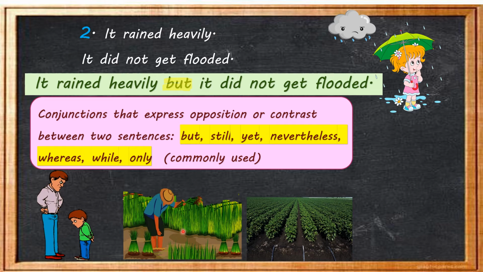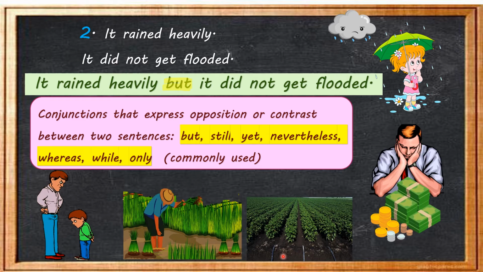Rice, this is a rice field. Rice needs plenty of water, whereas cotton needs black soil for growth, for cultivation. Now children, what are the two different ideas? Rice needs a lot of water. But what is the requirement of cotton? Black soil. Or if we don't want to use that, what is the other conjunction that we can use? Rice needs plenty of water while cotton needs black soil for cultivation.